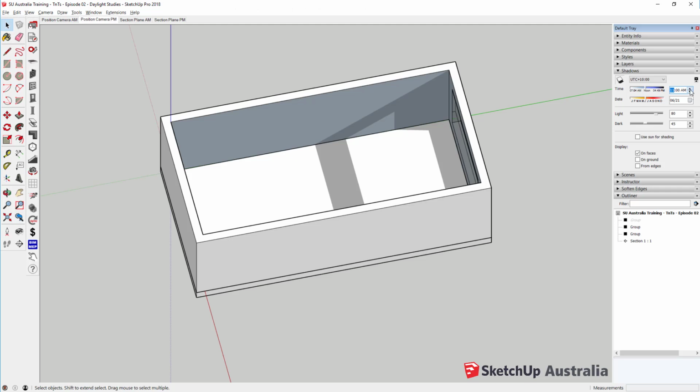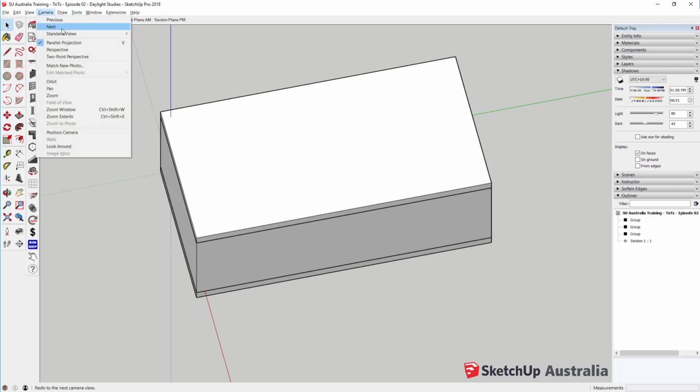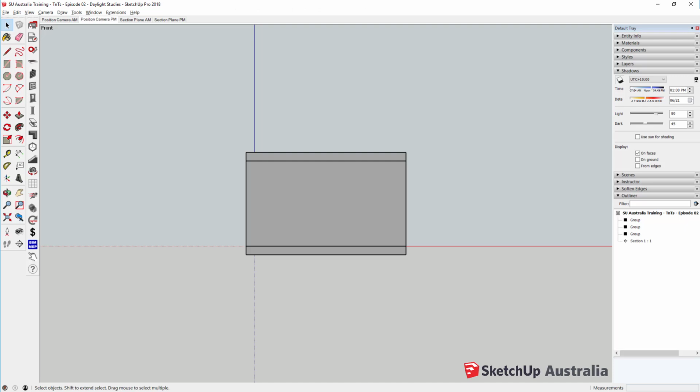Now, to avoid this, we can apply a transparent PNG texture to all of the objects above the floor that we're analyzing, but this can be a laborious process for large, multi-level projects. An alternative method to consider is to instead use the Position Camera tool.